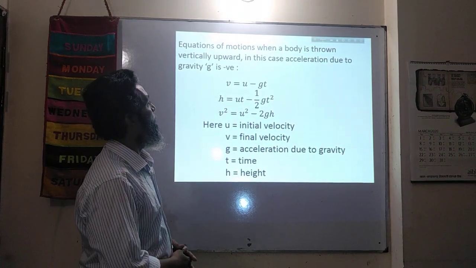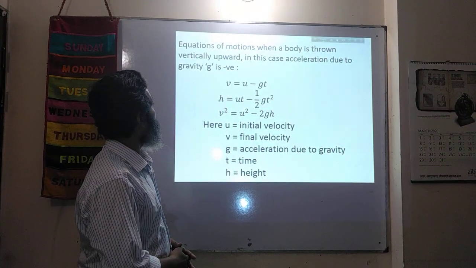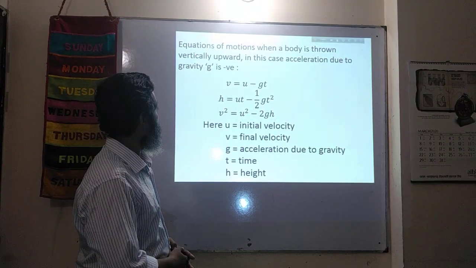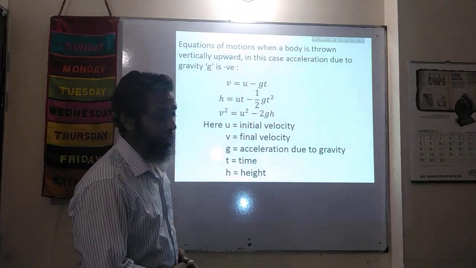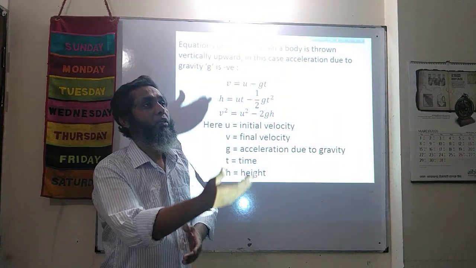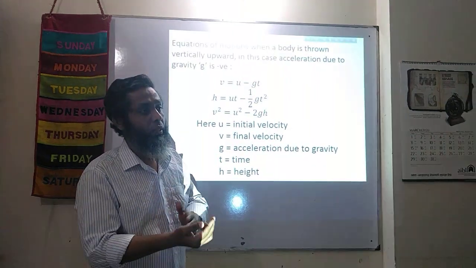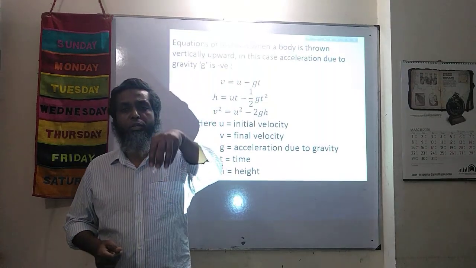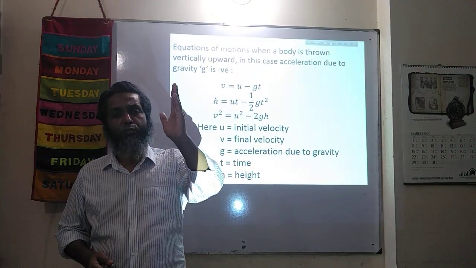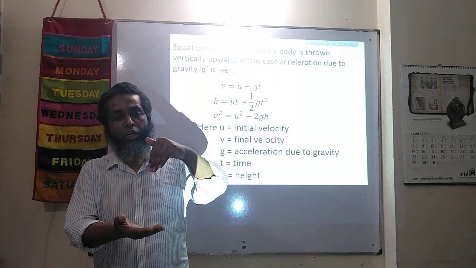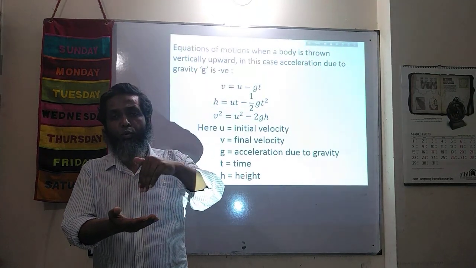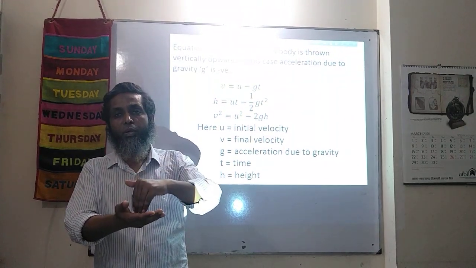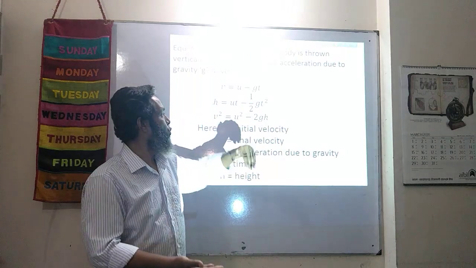Equations of motion when a body is thrown vertically upward. In this case, acceleration due to gravity g is negative. Why is g negative? Because you are throwing a body vertically upward. That means the direction of velocity is upward. But we know acceleration due to gravity always acts downward. Here the velocity is upward and acceleration due to gravity is downward. That's why both of them are opposite to each other. Here we consider v positive, that's why g will be negative.